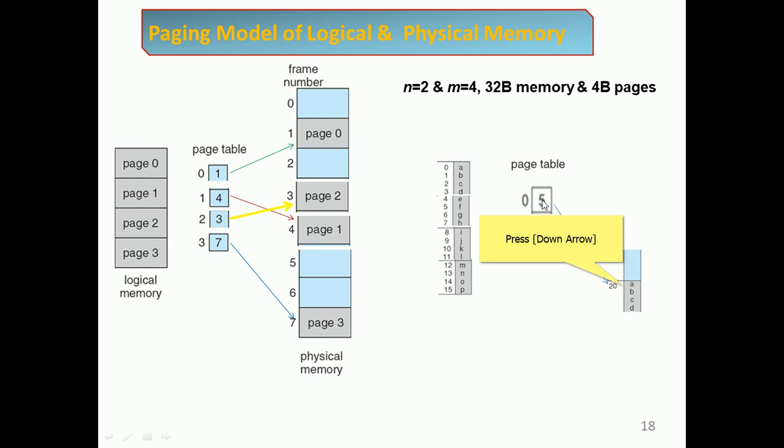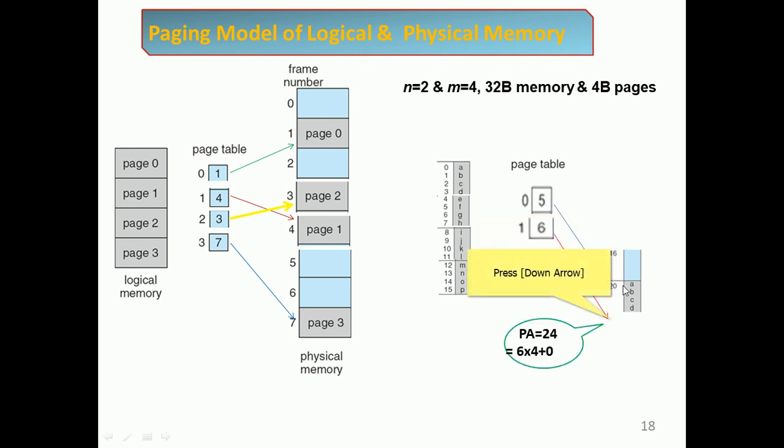So 20 is the address for ABCD. The zeroth page will be at location 20, and there ABCD will be stored.